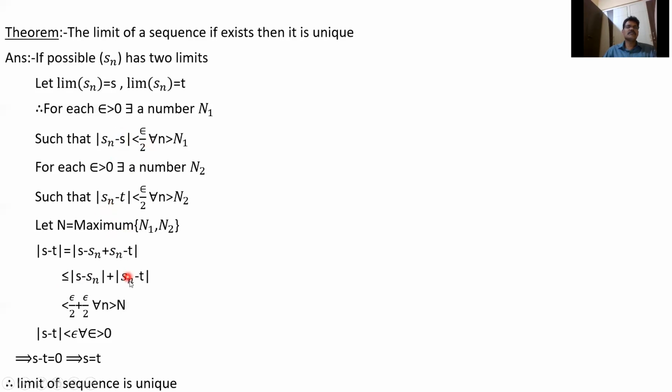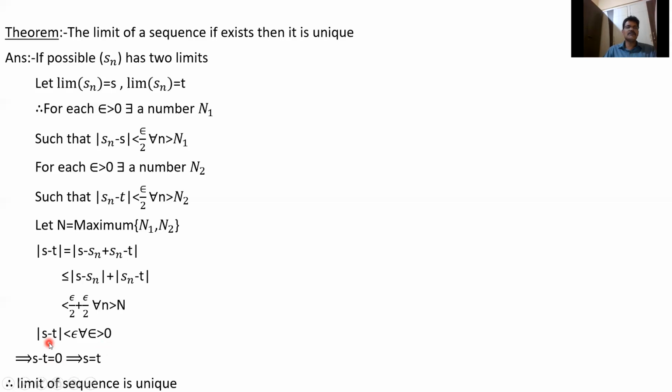This is less than epsilon by 2, and this is less than epsilon by 2. We get epsilon: mod S minus T less than epsilon. It is true for every epsilon greater than 0. That means S minus T equals 0. Why is S minus T 0? Suppose S minus T is not equal to 0. Suppose S minus T is equal to 1, I will take epsilon equal to 1 by 2. It is true for every epsilon, so you get a contradiction. Therefore S minus T must be 0.